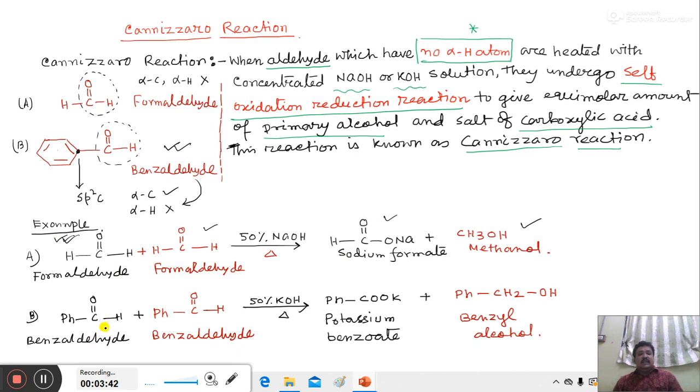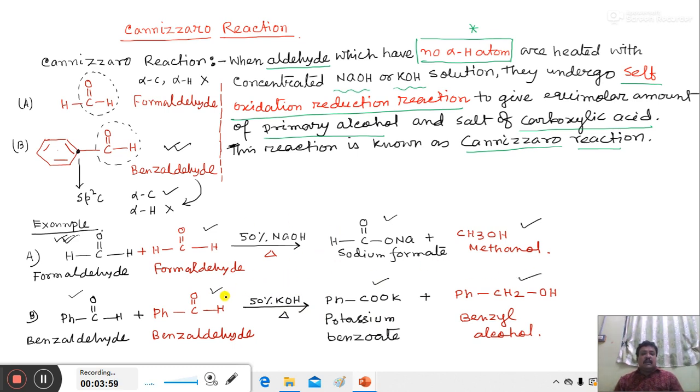Similarly, when benzaldehyde undergoes Cannizzaro reaction in presence of 50% KOH, one benzaldehyde molecule undergoes oxidation to form potassium benzoate and another benzaldehyde molecule undergoes reduction to form benzyl alcohol.